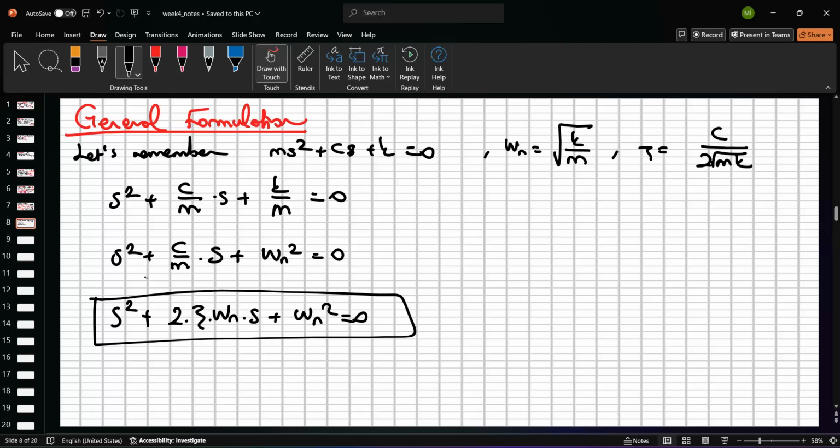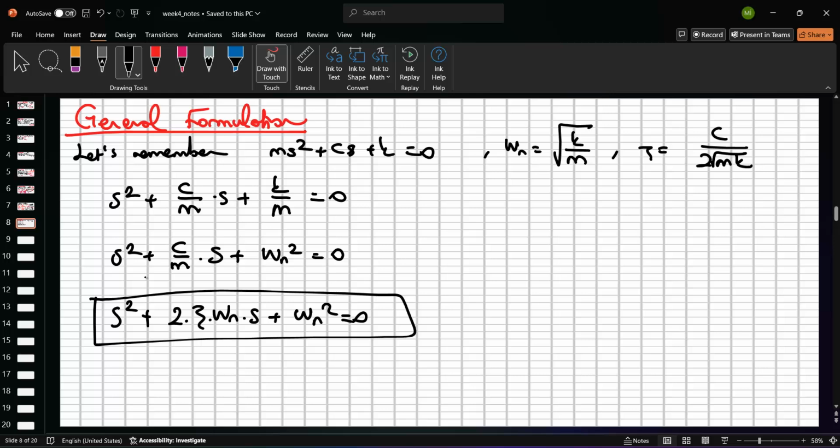In this case, we only use the zeta value and the Wn value. Wn value is always related to the frequency values or the oscillation pattern for your system. But the zeta value is related to what?